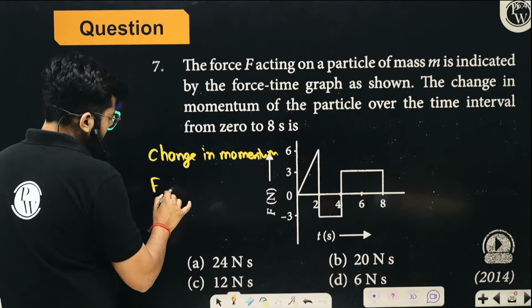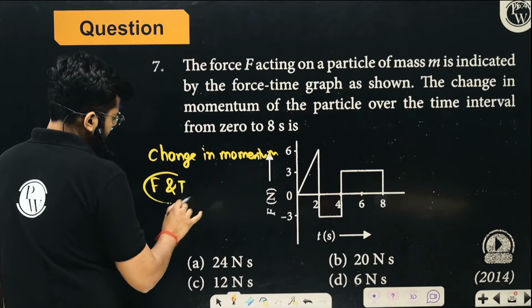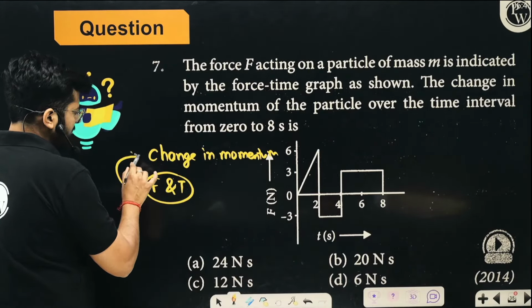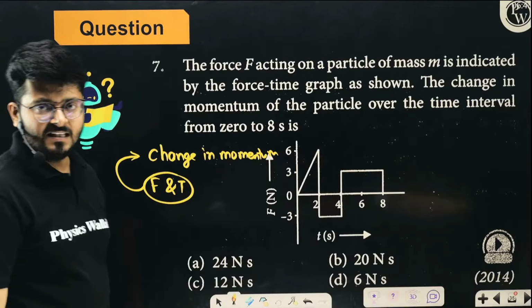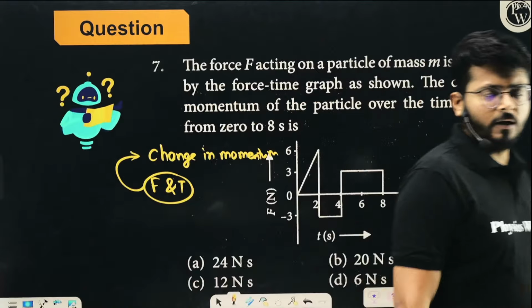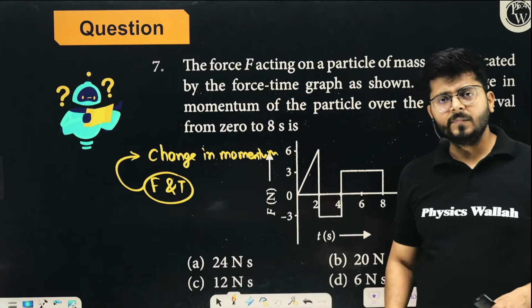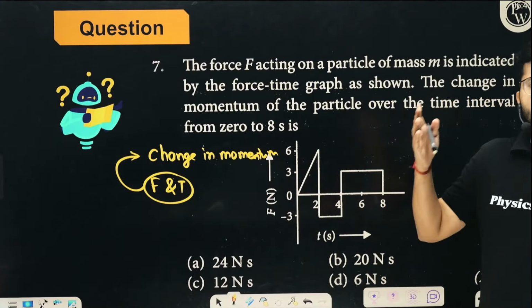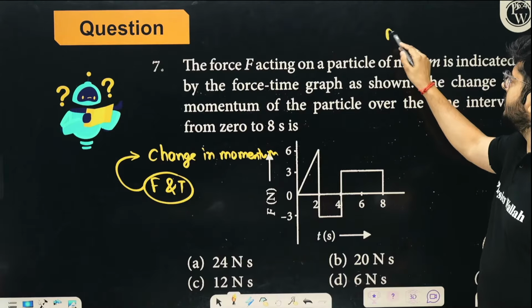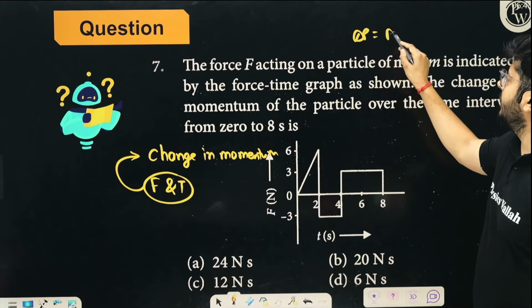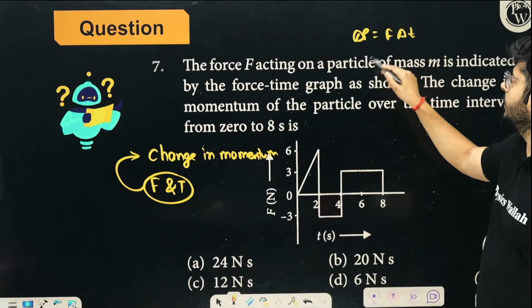They are giving you the data of force and time. So how can force and time relate to the change of momentum? We can say impulse momentum equation we are talking about. Change in momentum equals F delta T. This is the impulse momentum equation.